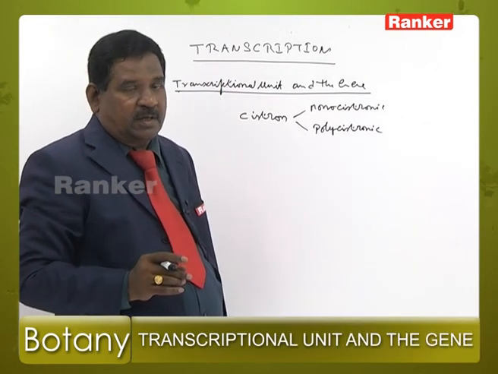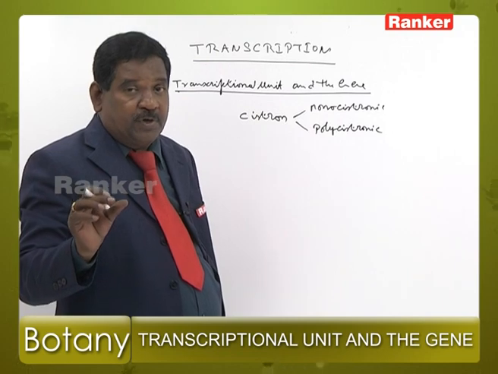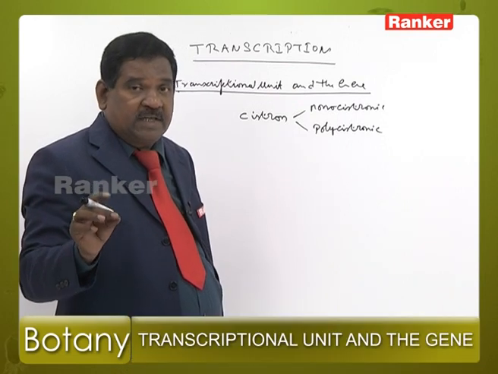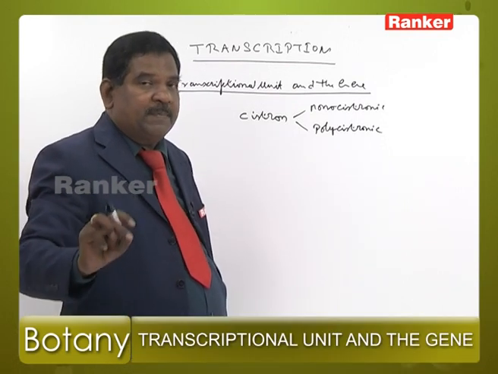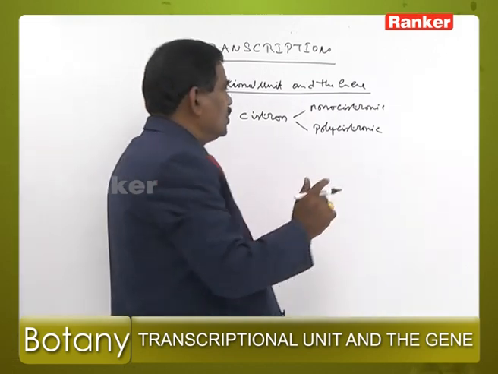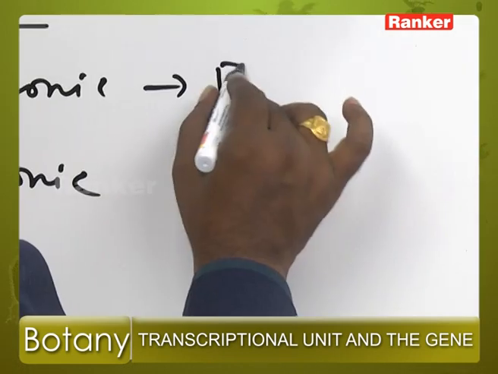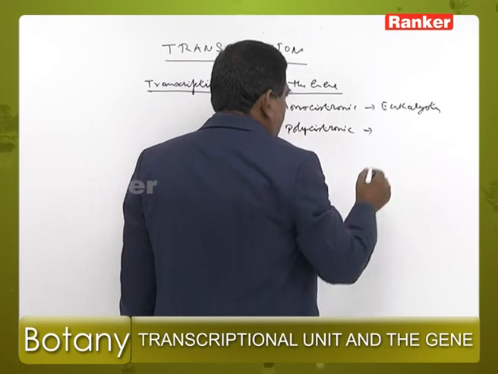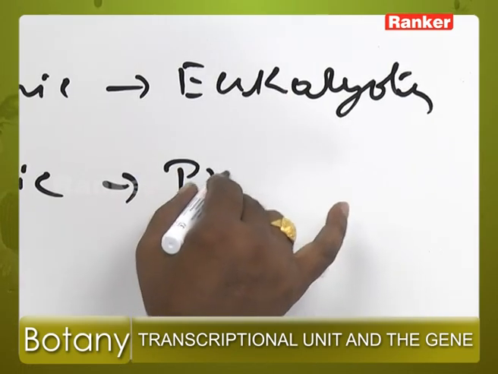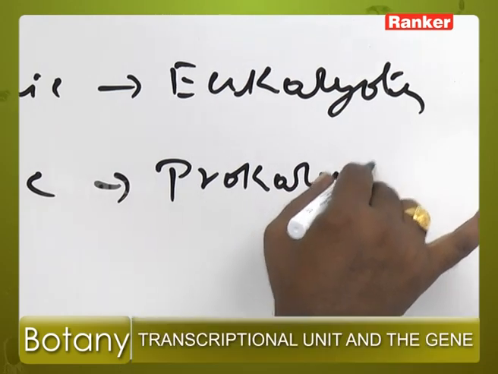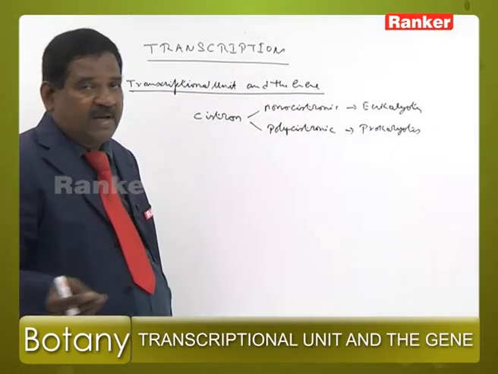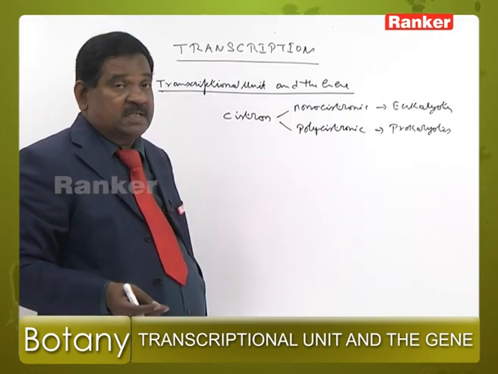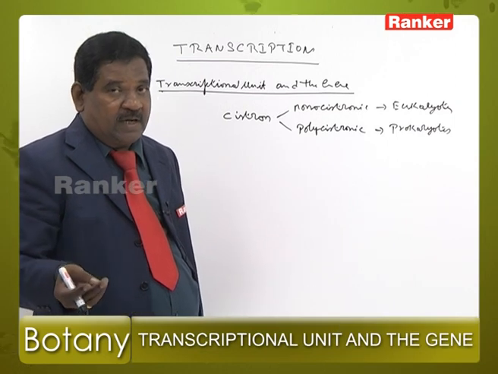A group of nucleotides that produce one polypeptide chain is monocistronic. A group of nucleotides that produce more than one polypeptide chain is polycistronic. Monocistronic is seen in eukaryotes. Polycistronic is seen mostly in prokaryotes, that is, in bacteria also. We studied this polycistronic in the case of the lac operon in this topic lastly.